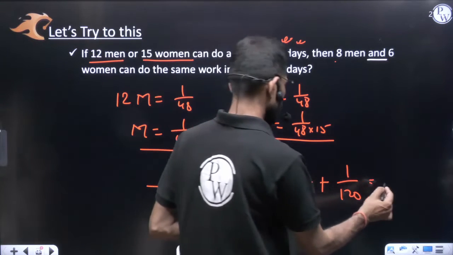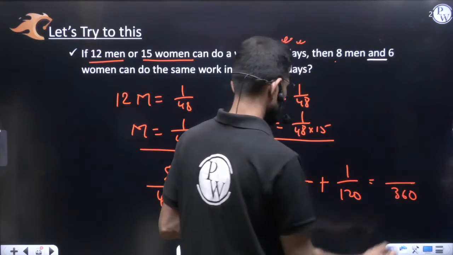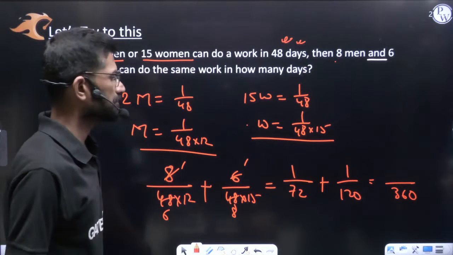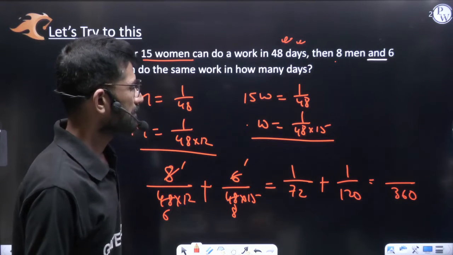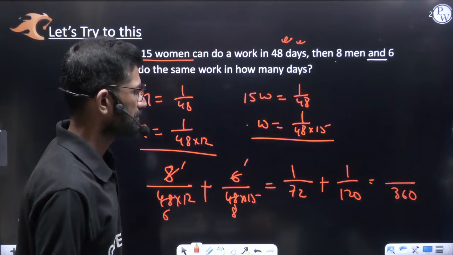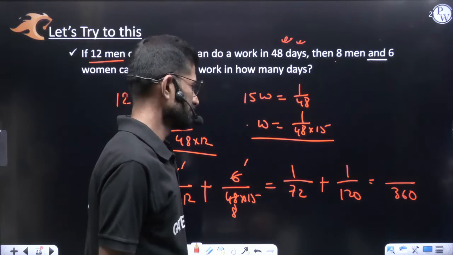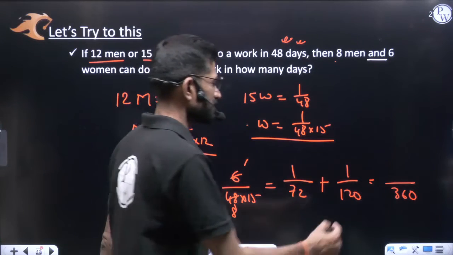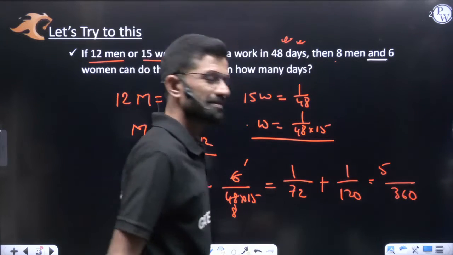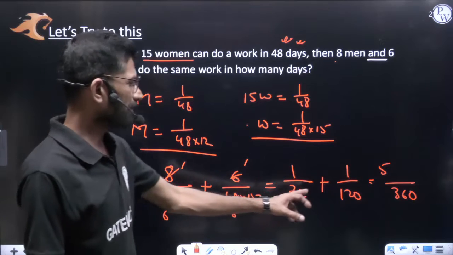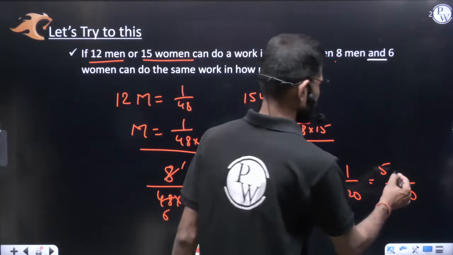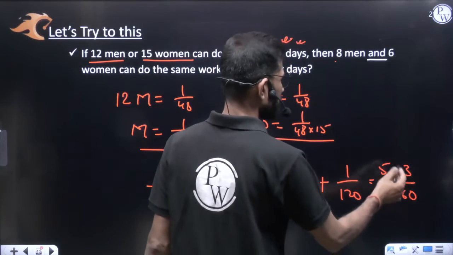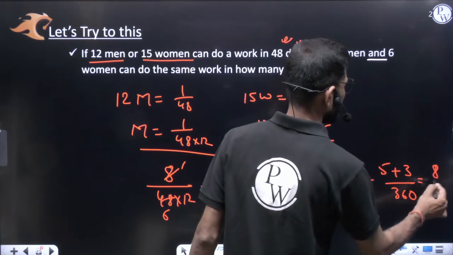So LCM will come somewhere around 360. 72, how much is 360? 72 10s are 720, so 72 5s are 360. Am I right? Moving further, 120 into 3. So 5 plus 3, which is equal to 8 by 360.